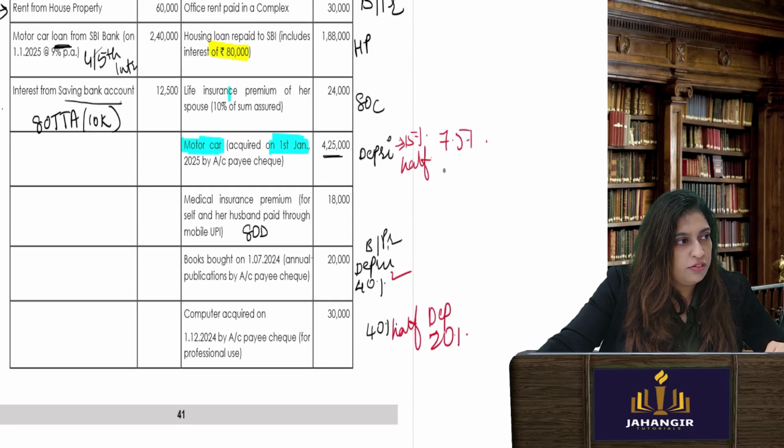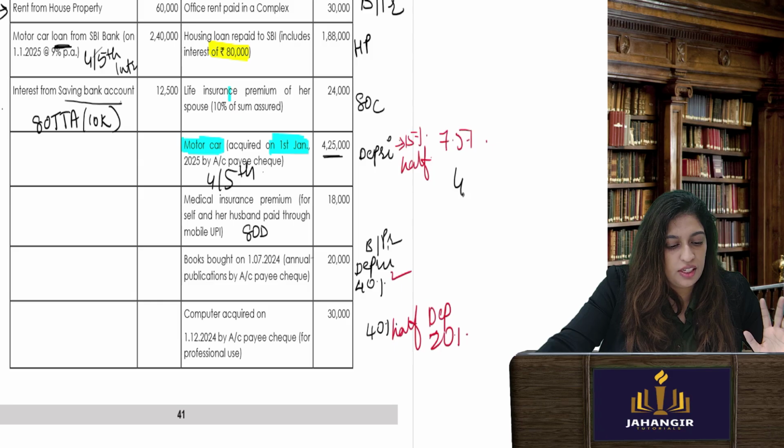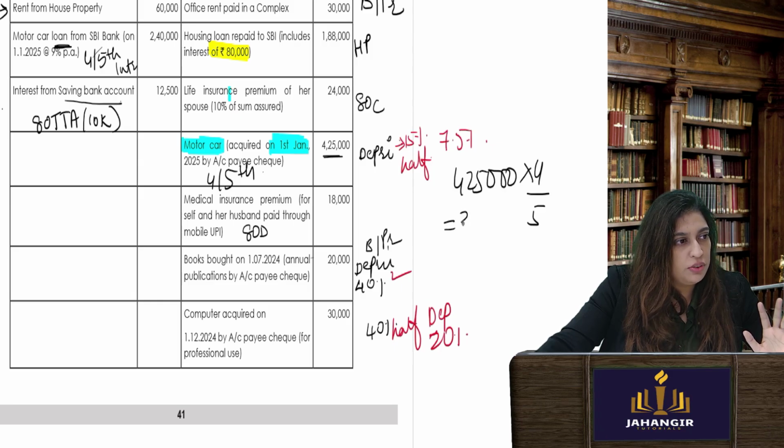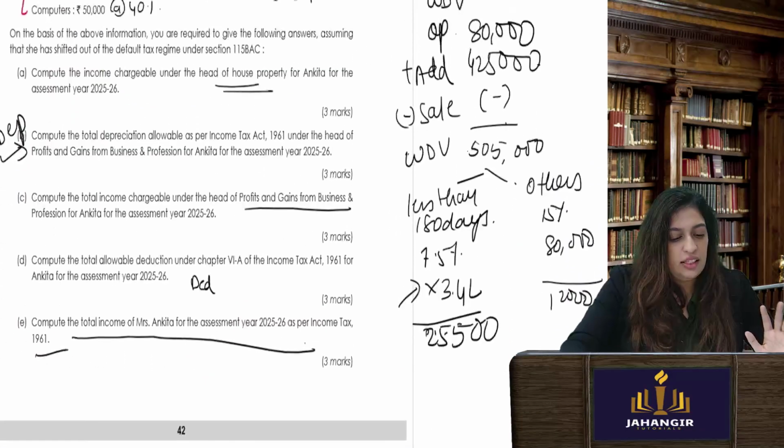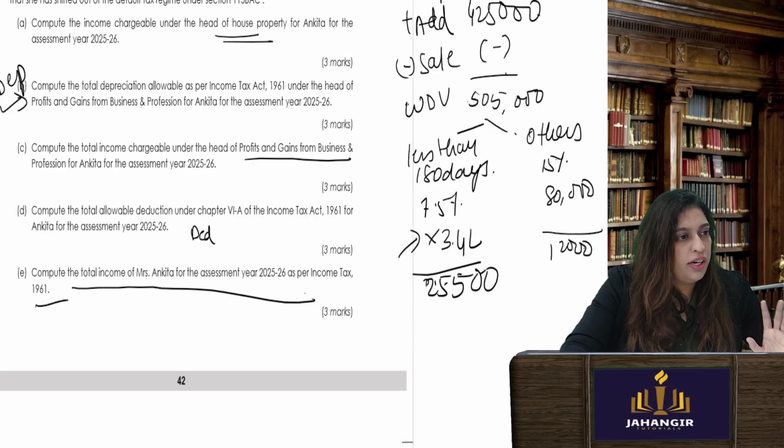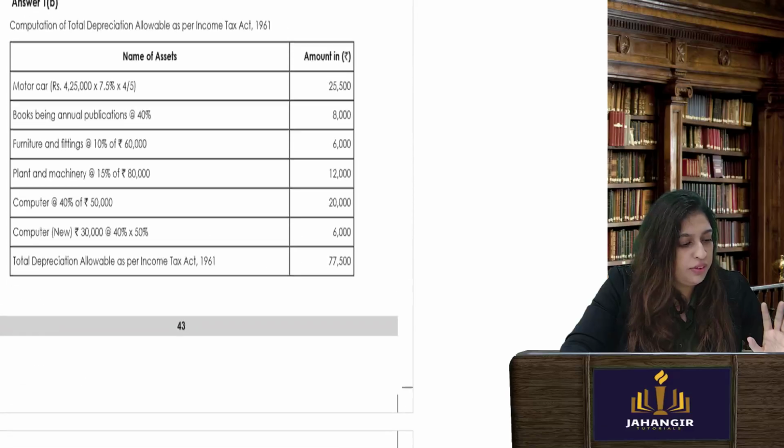Motor car 4/5 is used for business and 1/5 is used for personal. So depreciation also will go like that only. 4,25,000 into 4 by 5, which will give you 3.4 lakhs. Okay, this is how you will do it for depreciation, and that's how we do it for all our assets.